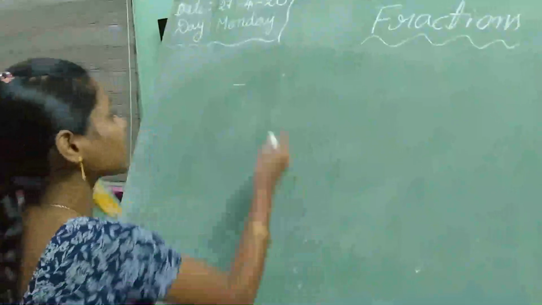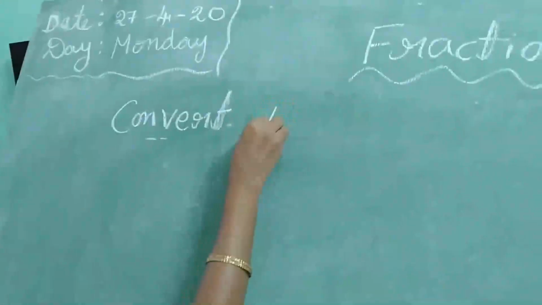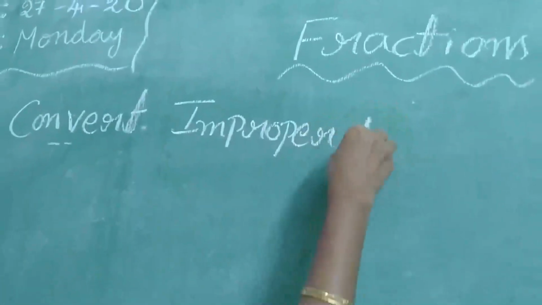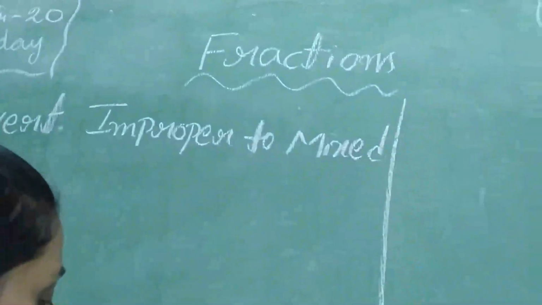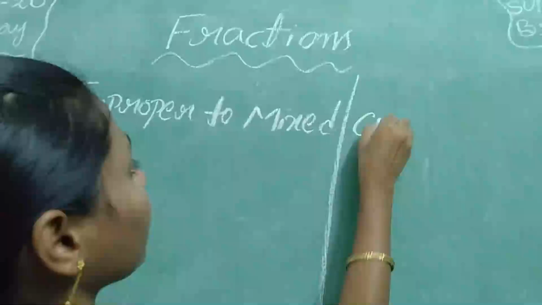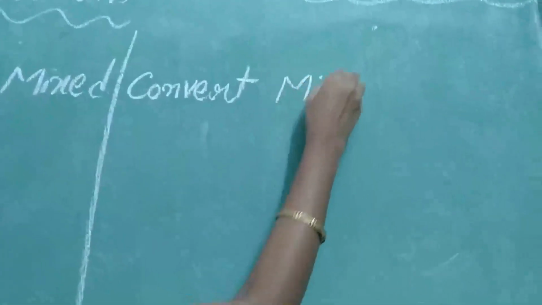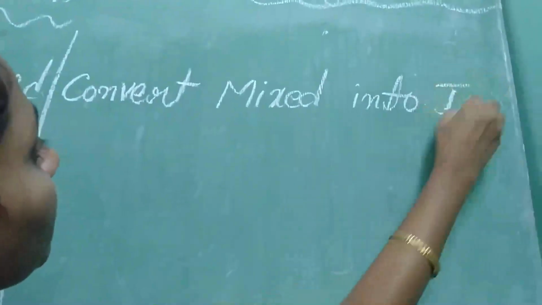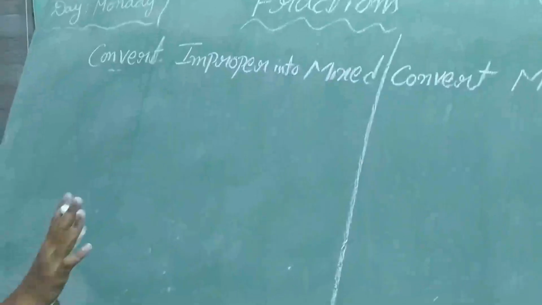Next, another topic is convert improper to mixed. And convert mixed into improper. First, convert improper into mixed. For example, we will take one example.